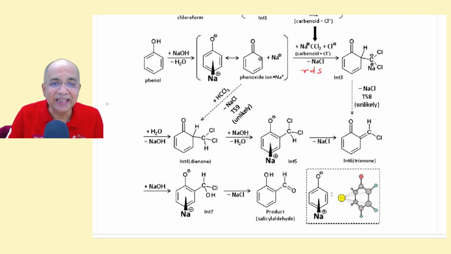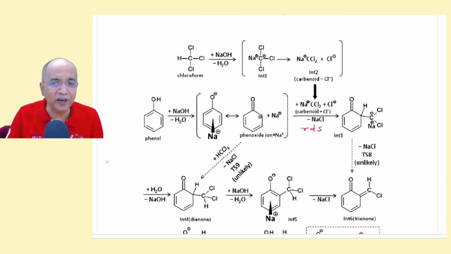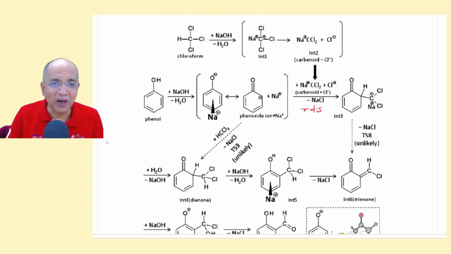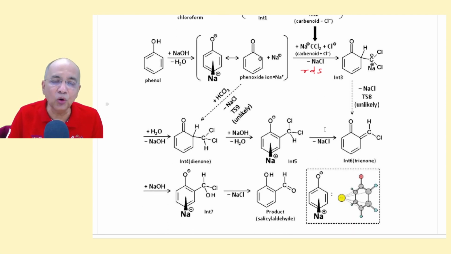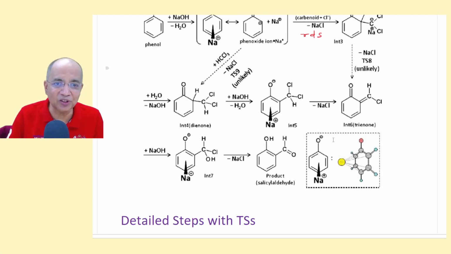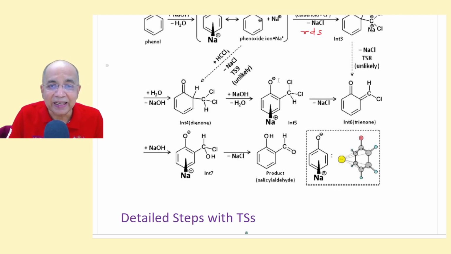And then OH- attacks where? Here, and Cl- goes. No, I'm sorry. OH- abstracts this proton, and there is aromatization, and the pi bond polarizes to give you phenoxide ion. Both the chlorine atoms are there. They are all supportive of the Hein mechanism, but the difference is the carbenoid. And I will show you how it is happening, the role of sodium ion, potassium ion. Then this is coming here, this is coming here, and Cl- is going.